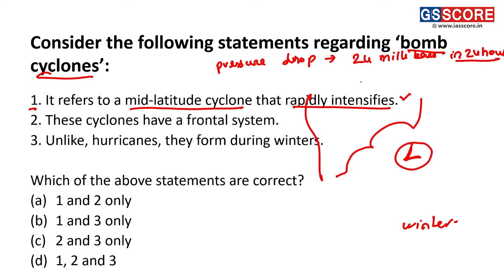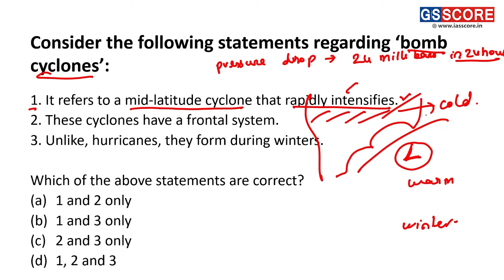we can see the interior part, it is cold, okay, and the part of the ocean is quite warm. So there is formation of two fronts here. There is formation of a front, that is warm and cold front. Therefore, it also increases the intensity of rainfall in this region, intensifying the cyclone.